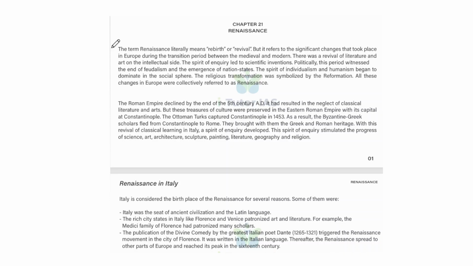The term Renaissance literally means rebirth or revival. It refers to the significant changes that took place in Europe during the transition period between the medieval and modern. There was a revival of literature and art on the intellectual side. The spirit of enquiry led to scientific invention. Politically, this period witnessed the end of feudalism and the emergence of nation states. The spirit of individualism and humanism began to dominate in the social sphere. The religious transformation was symbolized by the Reformation, and all these changes in Europe were collectively referred to as Renaissance.